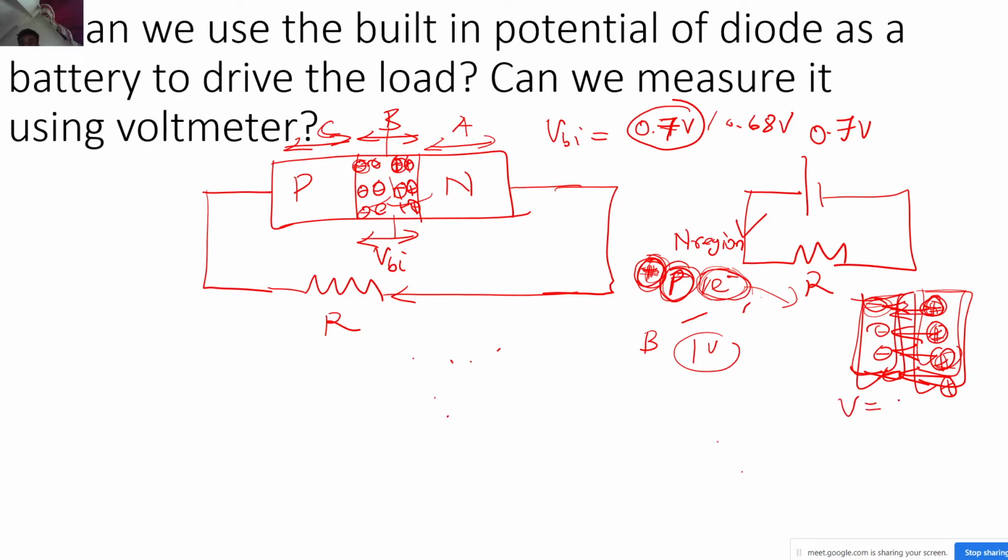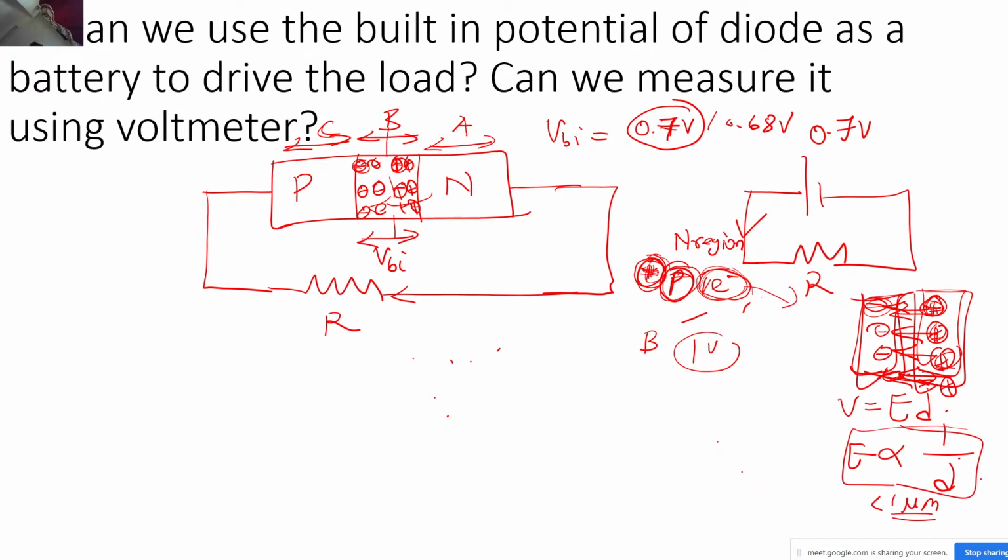Why a very huge electric field? Because the electric field is inversely proportional to the separation of these positive and negative charges, right? This separation is very small. In the numericals that sir solved, you must have observed the depletion width is hardly less than 1 micrometer, around 1 micrometer or so. So just imagine what field got created.